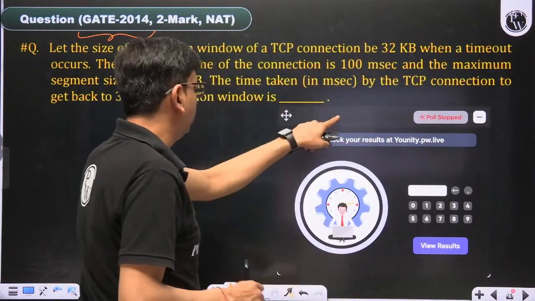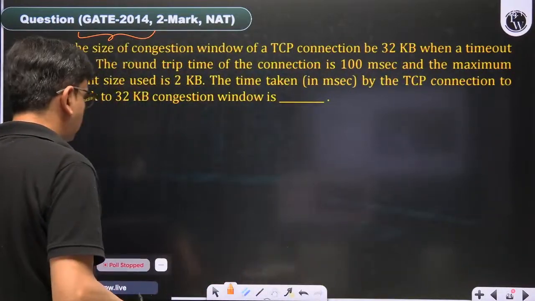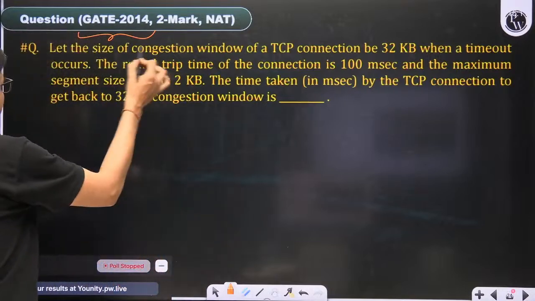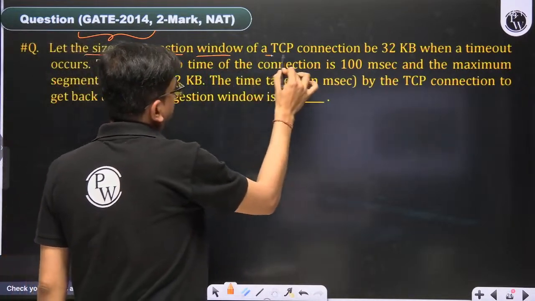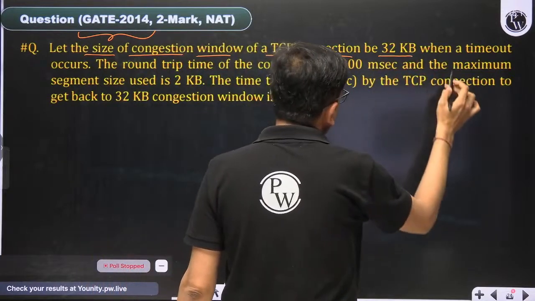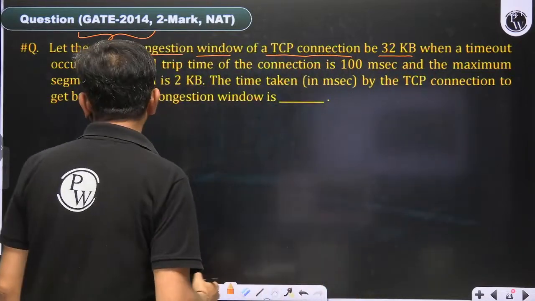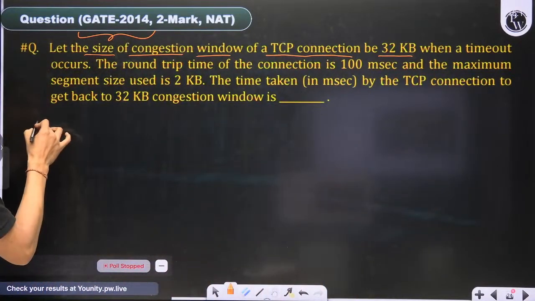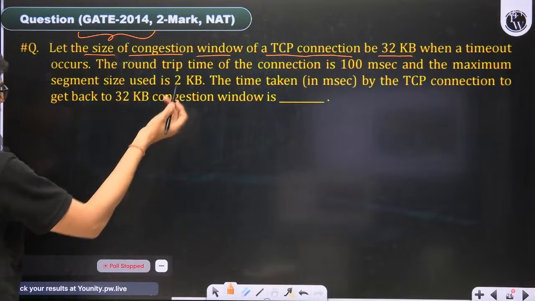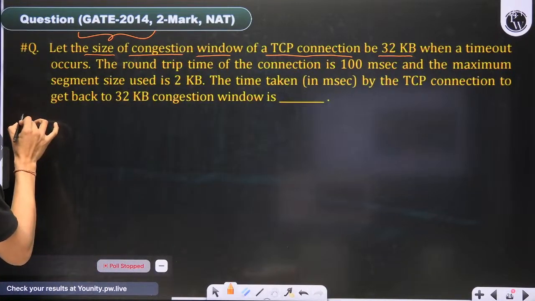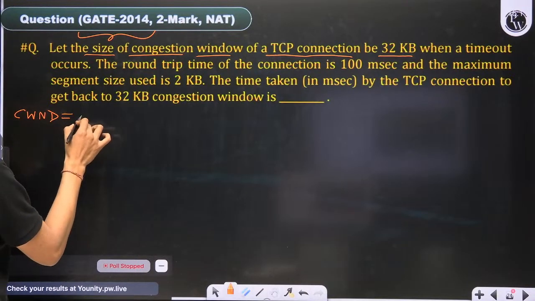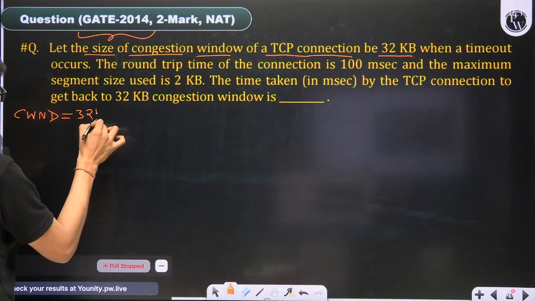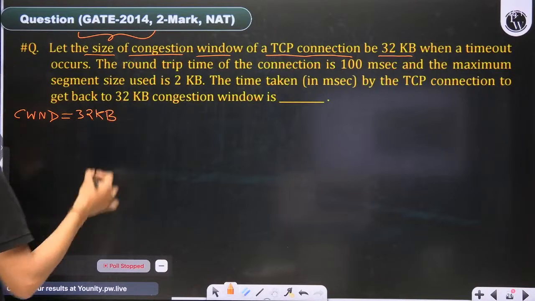So in this question, this is the congestion control based numerical. Let the size of the congestion window of a TCP connection be 32 kilobytes when a timeout occurs. The congestion window we have abbreviated as CWND. So CWND is given in the question, that is 32 kilobytes when timeout occurs.